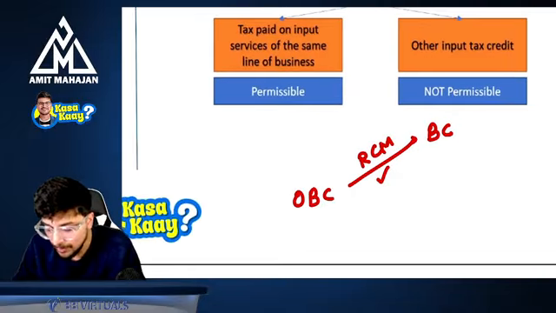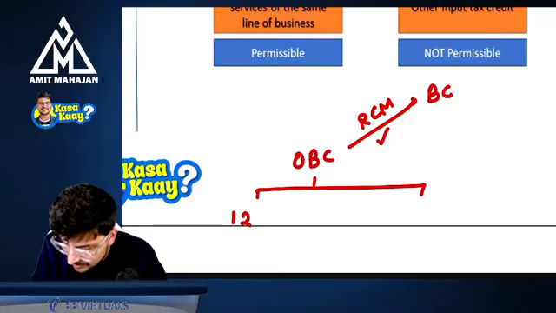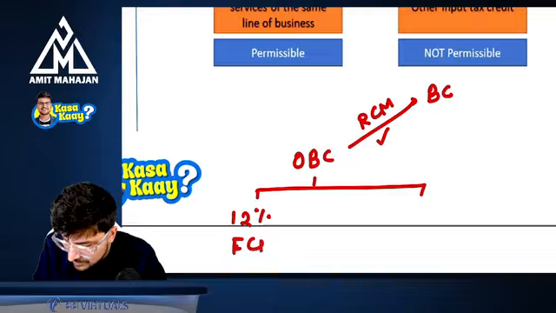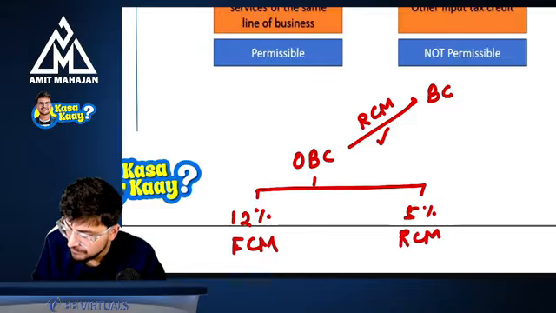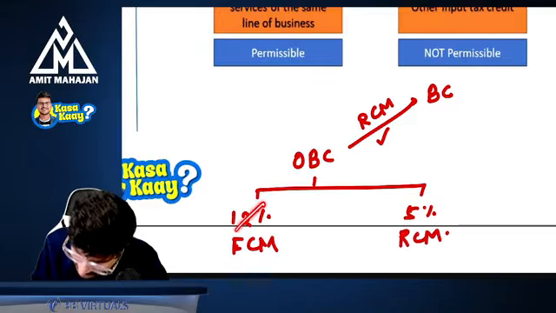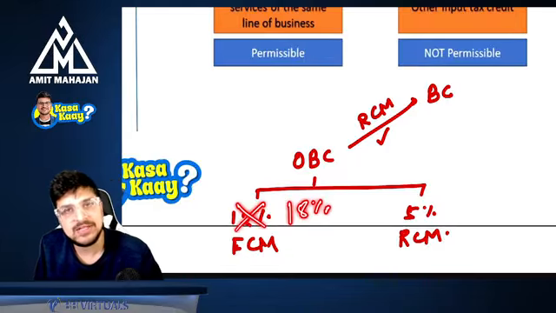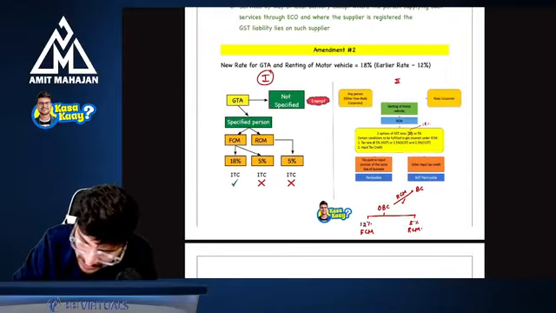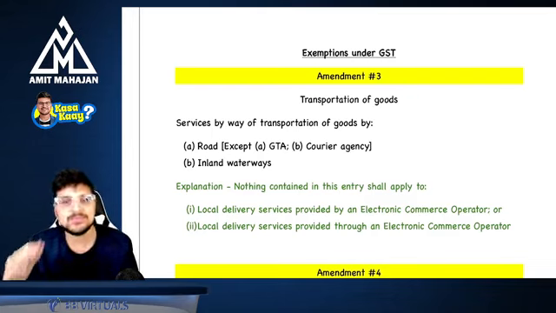Now, the point is here also, this other than body corporate had two options: 12% with FCM and 5% with RCM, right? So this 12% has been changed to 18%. This is the only difference. Are you understanding this? Perfect. Okay, so this is your amendment number two. Let's go to amendment number three, that is exemptions under GST.